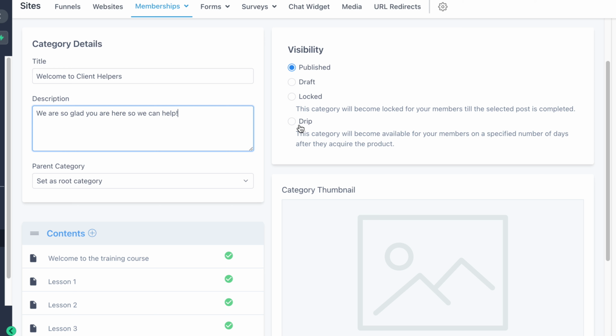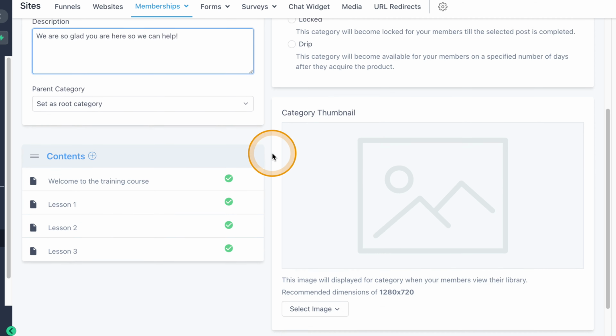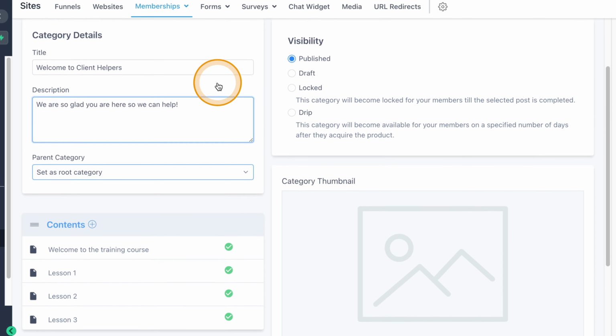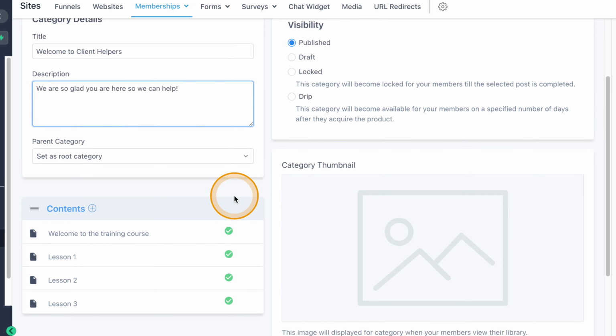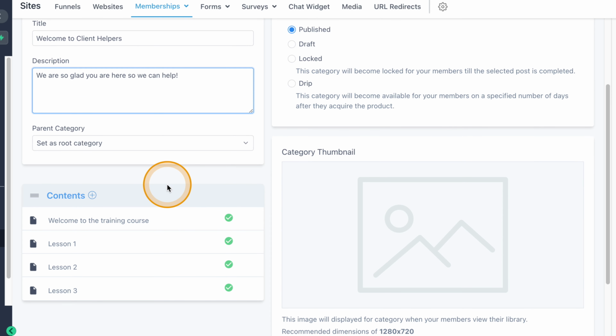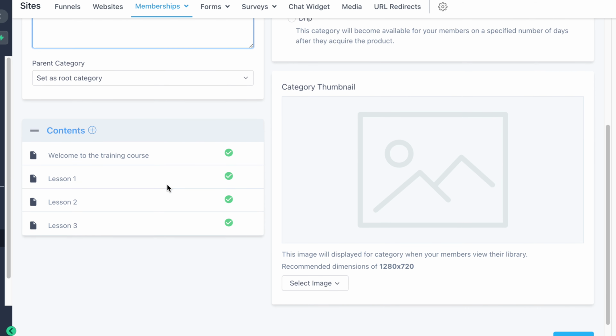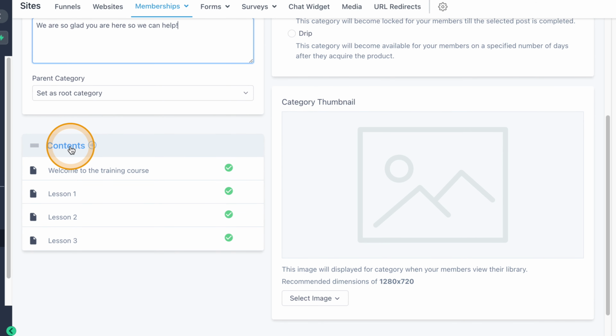So if you want to do a 30-day challenge, you could have a new module release each day of the week until the time limit is up. We're going to set this first section, this welcome, as a root category, which will show up in the menu that I'll show you in just a minute. And then you can also see that there is a list of contents for the actual training modules inside of here.